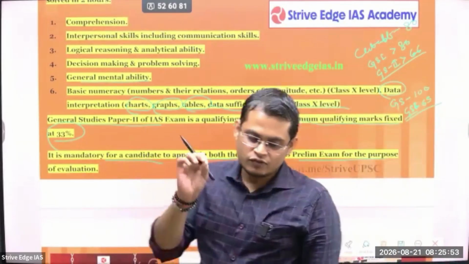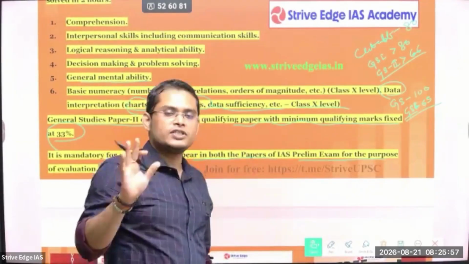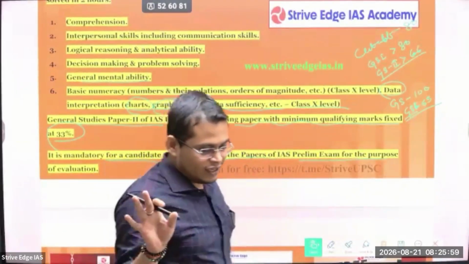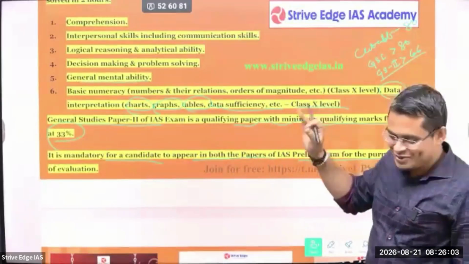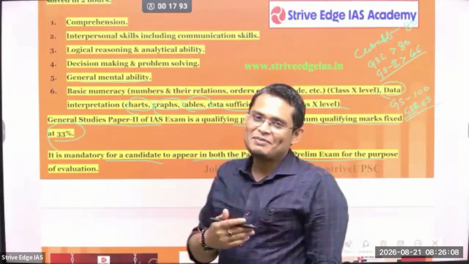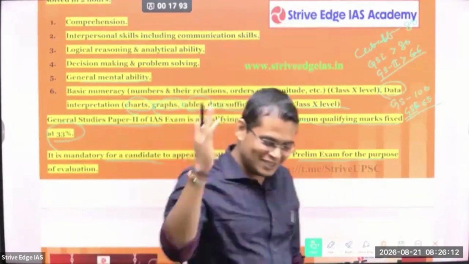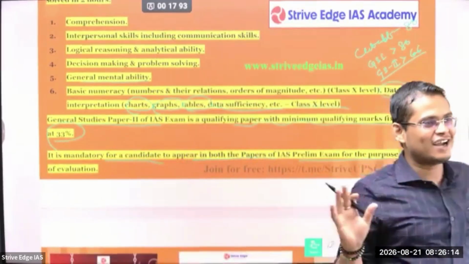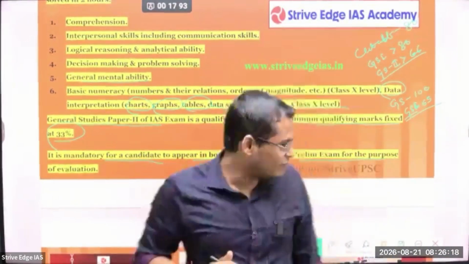If you sit just one, let's say you attempted only GS1, in that case your attempt will be counted in UPSC. There will be no attempt counted in OPSC, so there is no tension about attempts now, just carefree. Okay, in OPSC there is no attempt limit, so you can do as many as you want. But in UPSC there are 6 attempts for a general candidate and the age limit is 21 to 32.